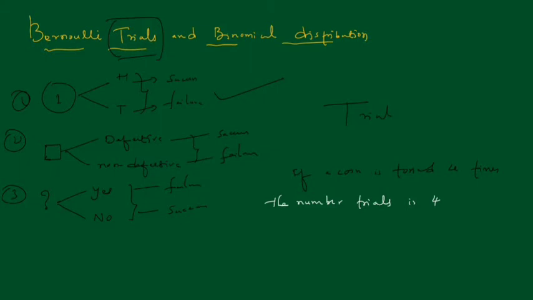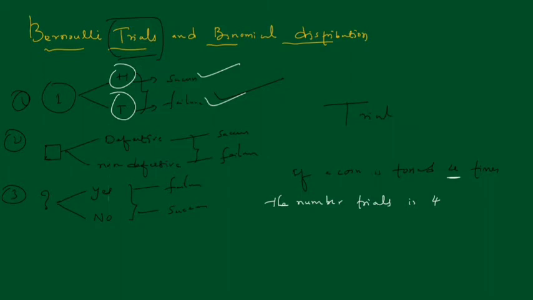A coin is tossed 4 times means in each toss, exactly two outcomes, namely success or failure. Already, as I said, either it is head or tail. If I consider head as a success, then tail automatically will be failure. So the outcome of any trial is independent of the outcome of the others.